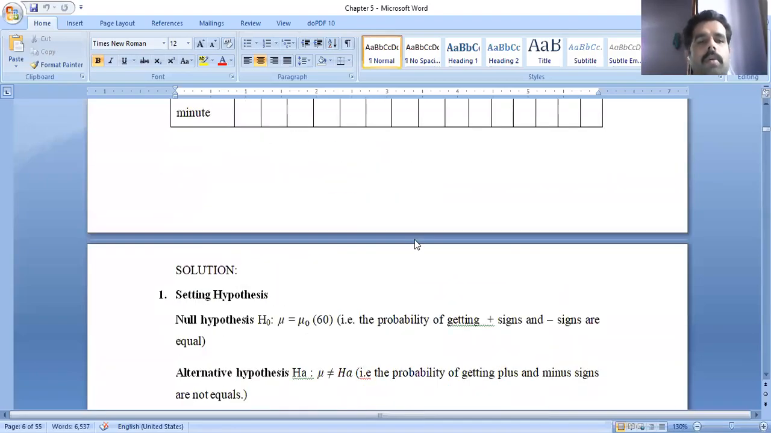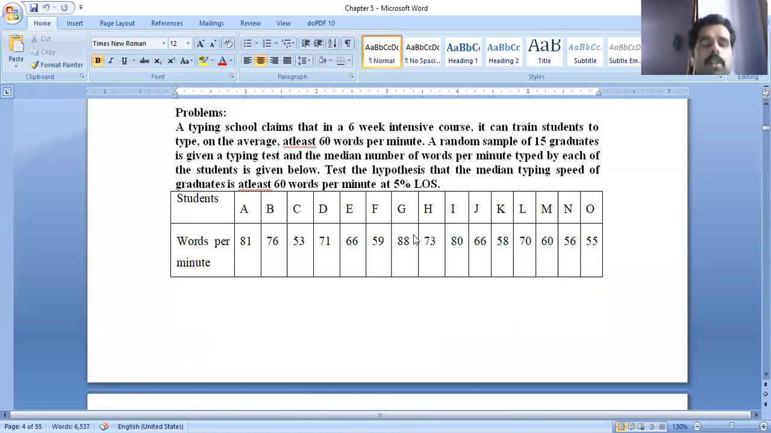So this is a given problem in this way. In sign tests, there are two types: single sample sign test and paired sample sign test. Two types will be there. One sample sign test, we call it as a one sample sign test here. So in the one sample sign test, the question will be like this.